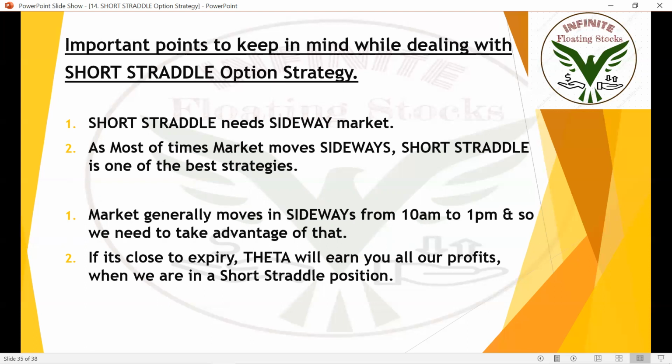Stop loss is also the same. You just need to add the premiums of both call and put and set that value as the stop loss for both the call side and the put side. And you need to exit both positions if the stop loss gets hit on one side. And if it is closer to expiry, theta will earn you all your profits. So when you are in a short straddle position, it is highly suggestible to use the short straddle option strategy on Wednesday and Thursday, because theta will be more powerful and stronger on Wednesday and Thursday. And this short straddle gives amazing results on Wednesday and Thursday.